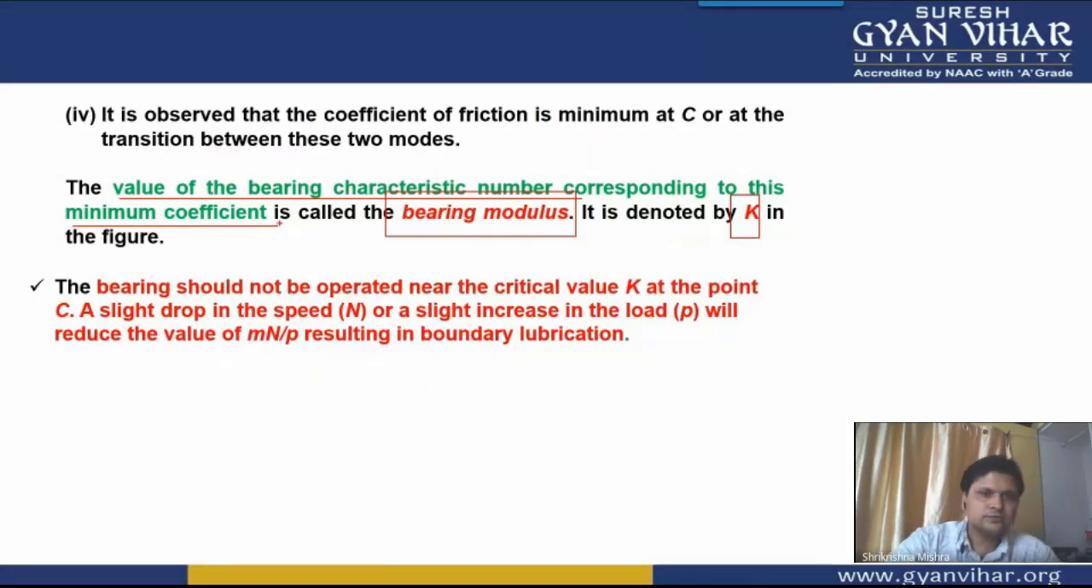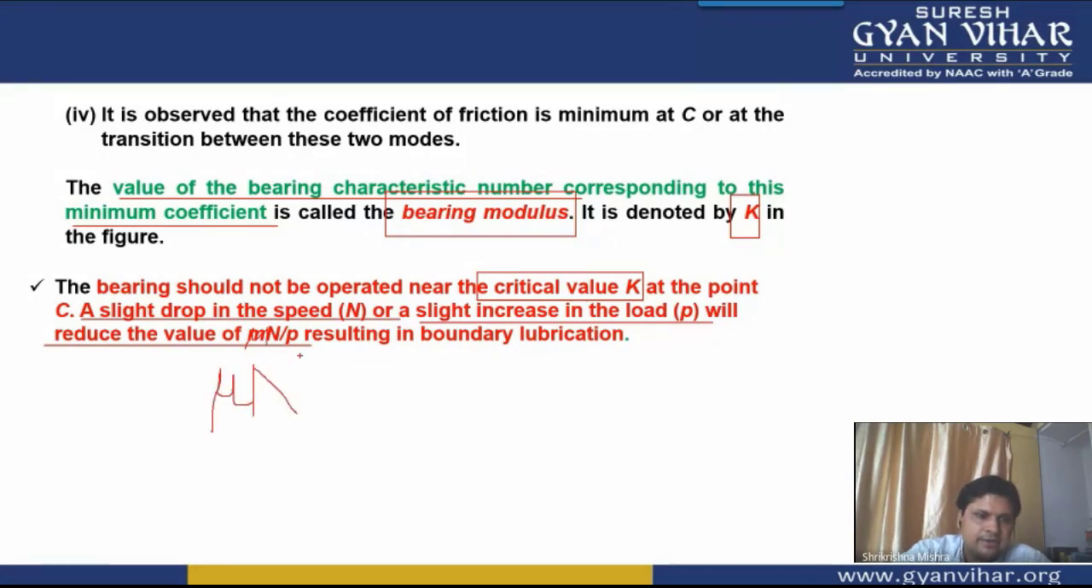Now, students, a bearing should never be operated at the critical value K, because a slight drop in the speed or a slight increase in the load will reduce the value of mu n by p. This is not m n by p, this is mu n by p. Basically, students, this parameter bearing characteristic number mu n by p, if you decrease this n, means speed of the journal, or you increase this load value, what will happen to this whole number? This whole number will decrease.